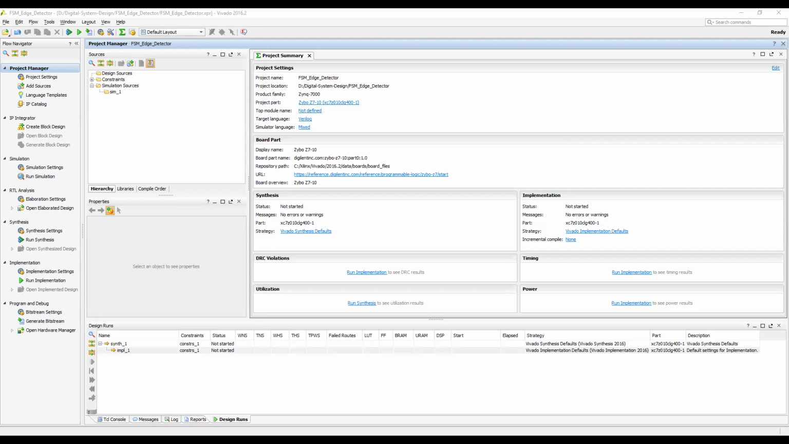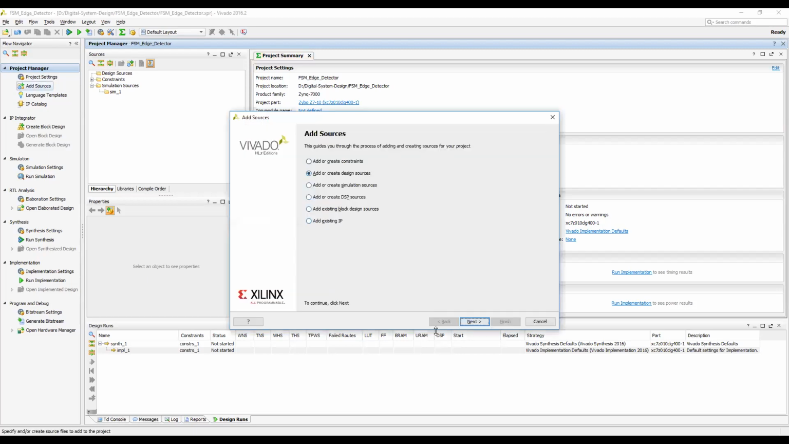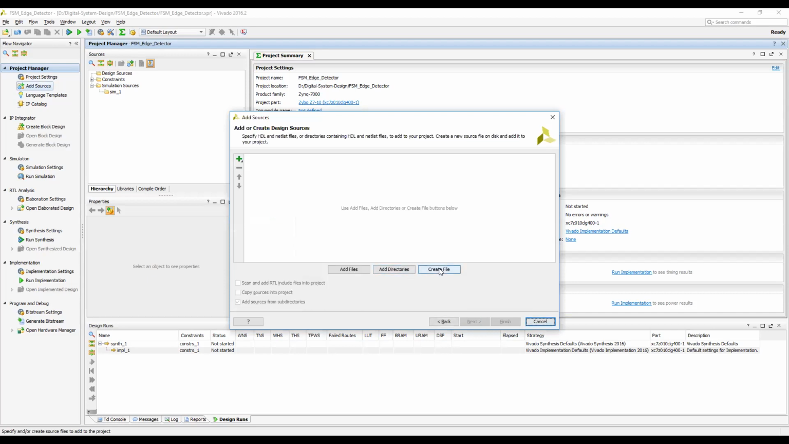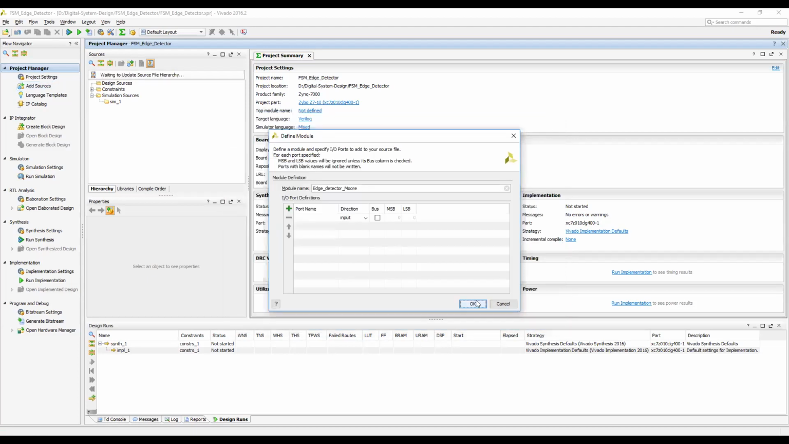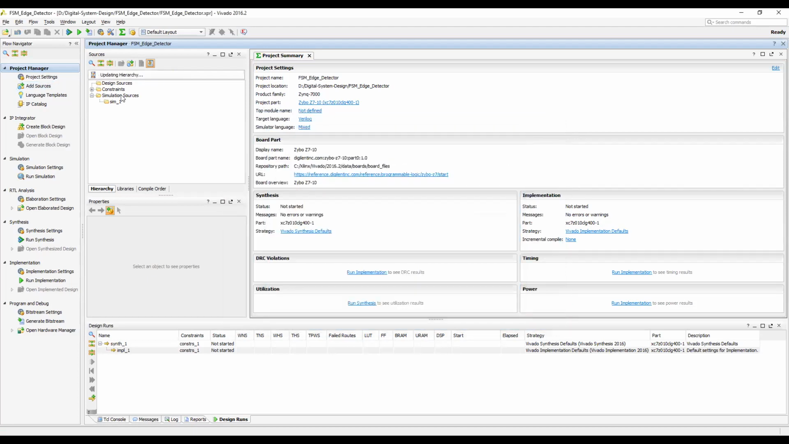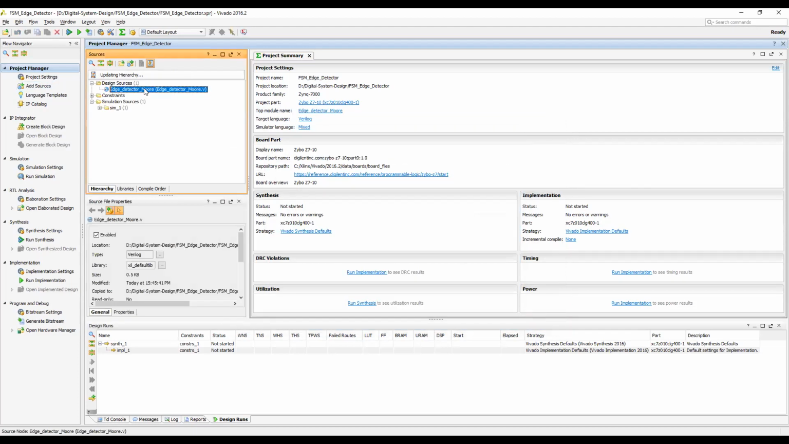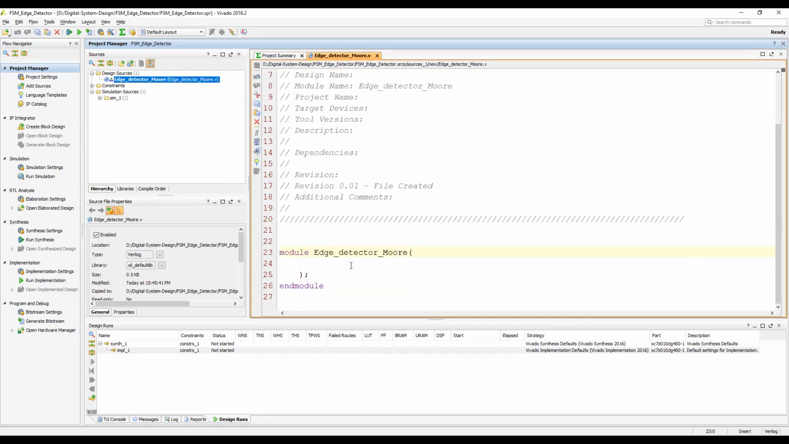Okay, so there are 3 states. Let's create a project and create a file, edge detector. Right now we are designing the code for the Moore finite state machine, so there will be slight differences in the coding also.